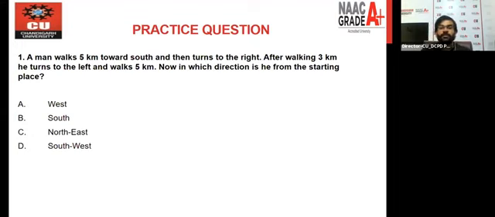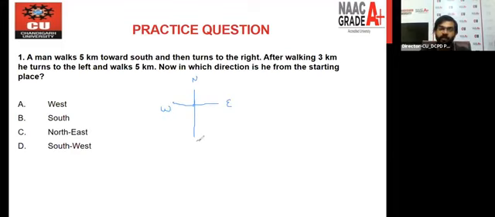Try to find out the answer for this question, because the question is based on the simple frame of reference that I have mentioned in the first slide. Okay, just draw the frame of reference diagram. This is the frame of reference diagram we have. Simply draw this: the frame of reference east, west, north, and south, right?